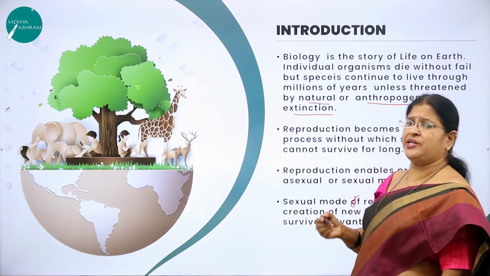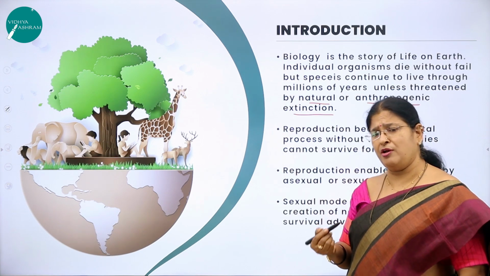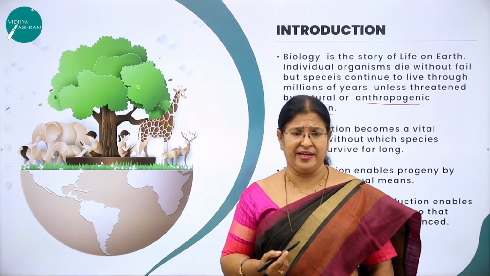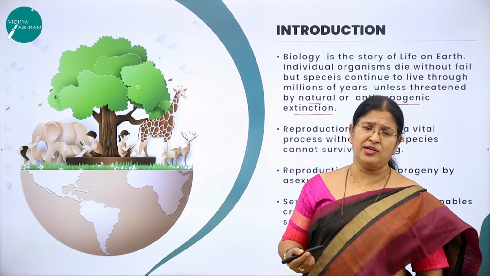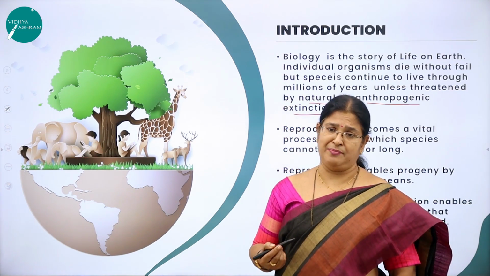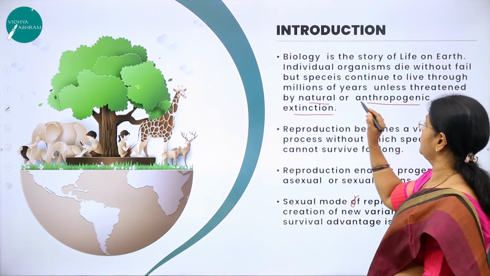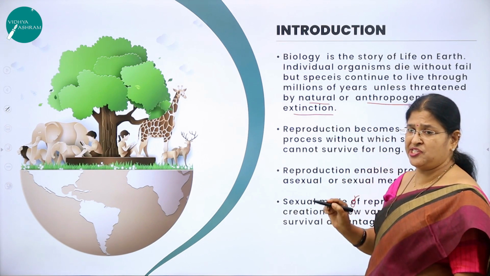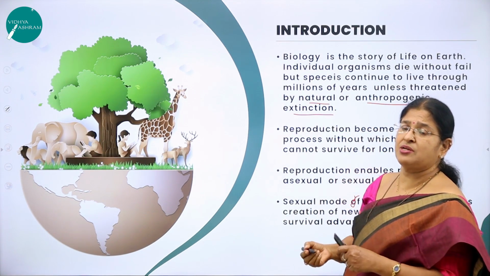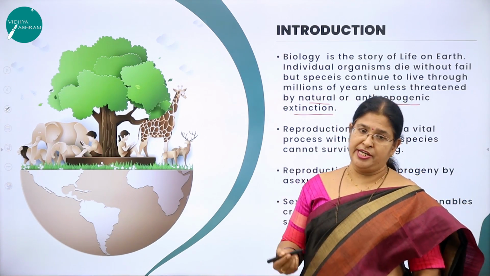And anthropogenic means man-made activities. Man is so very greedy. To fulfill his wants or needs, he has started hunting and killing animals. So until threatened by natural or anthropogenic extinction, species continue to live through millions of years.